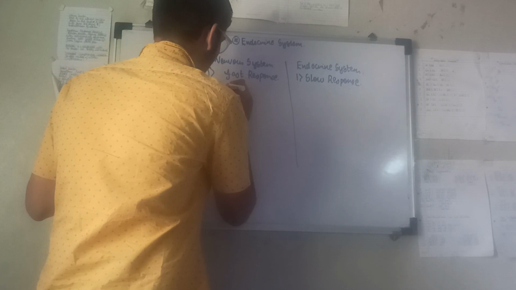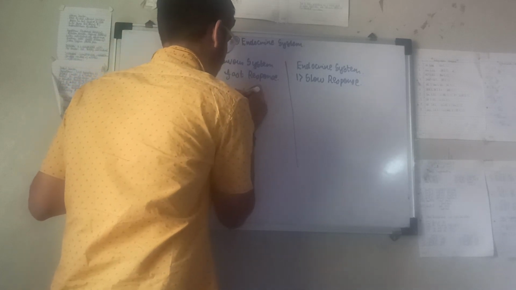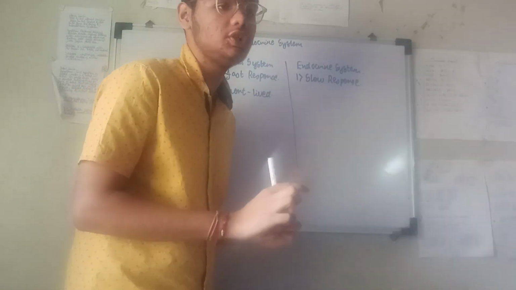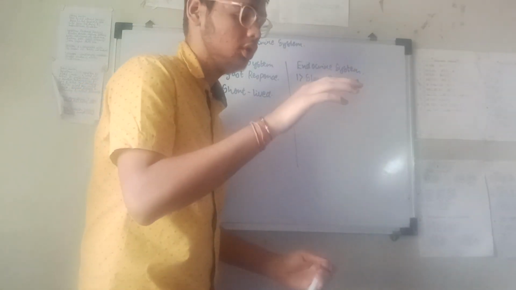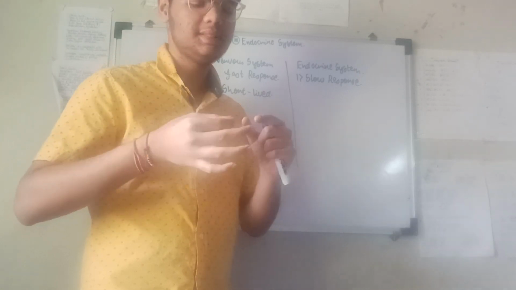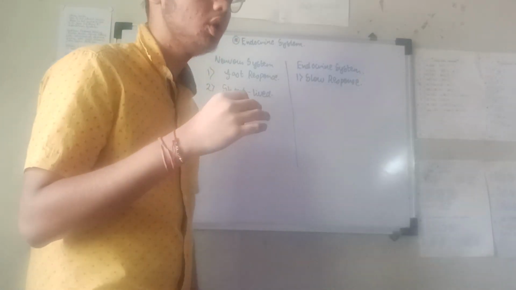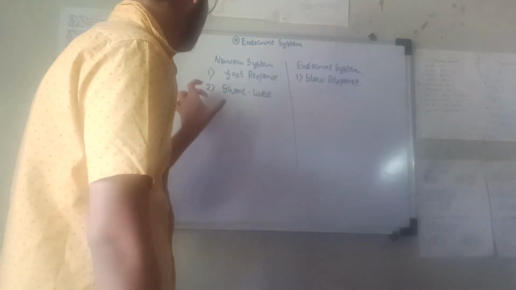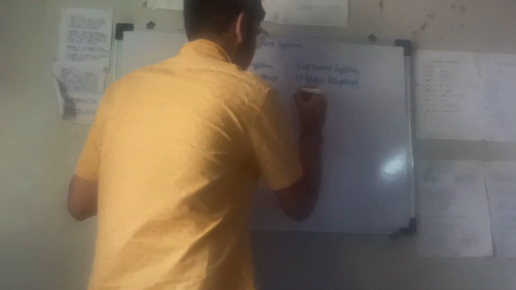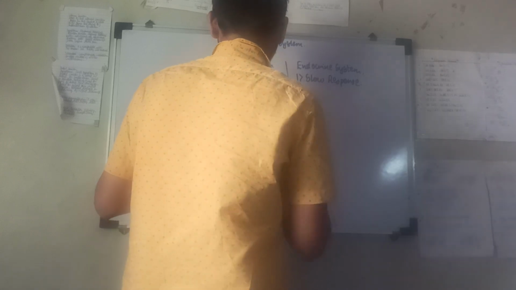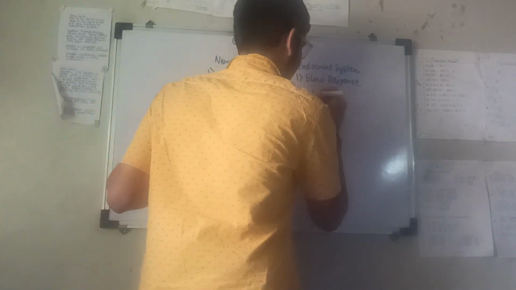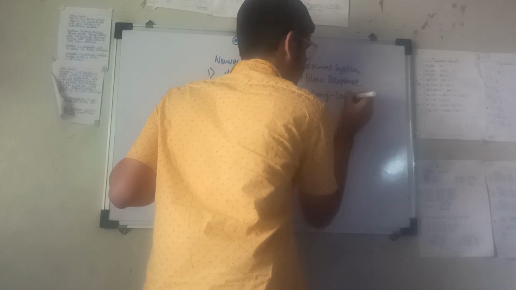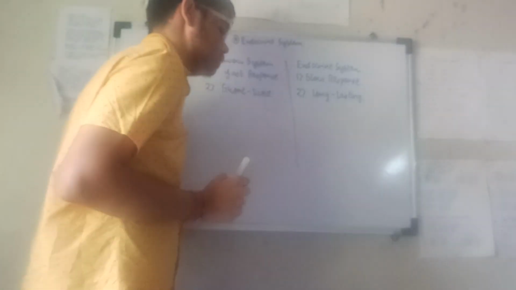It is short-lived. What is the word short-lived? It means if I have touched a hot iron, I immediately remove the hand, and for a short time the sensation will remain. For a short time the impulse will be generated. That will be short-lived. But endocrine is the opposite. It will be long-lasting. Just note down these points.